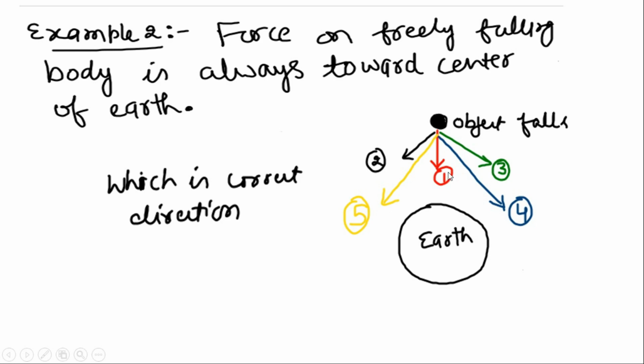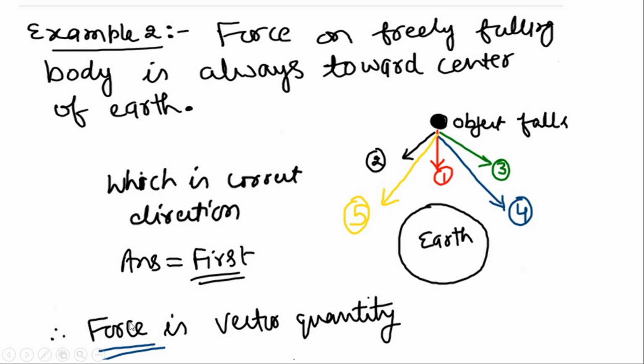And we all know, because we have studied these things in our high school classes, that the object will fall freely toward the center of earth. So the first direction will be the correct direction, which will be the force acting on this object and which will be responsible for the object falling on the surface of earth. So the force is taking this object in a particular direction, not in all possible directions. Hence we can conclude that force is a vector quantity.